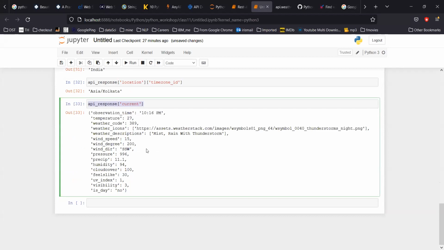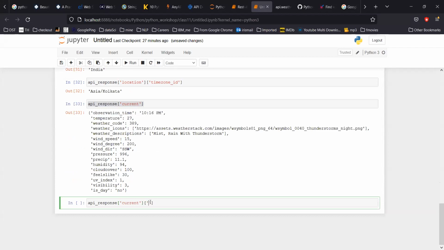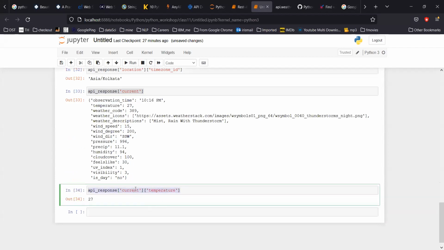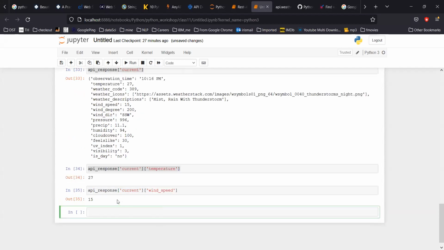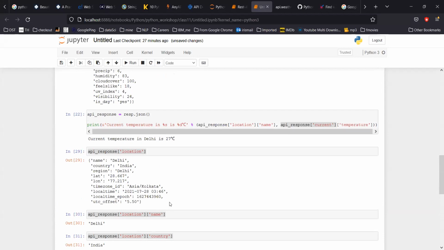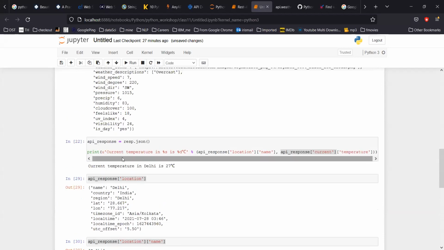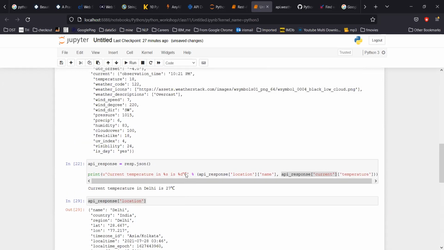And if I wanted to know only the temperature, I'll put another key here. It will display the temperature. If I wanted to know, suppose, wind speed, I'll say wind speed. It will display me the wind speed. So you can parse the data, and then you can display a quick line like, okay, current temperature is Delhi.